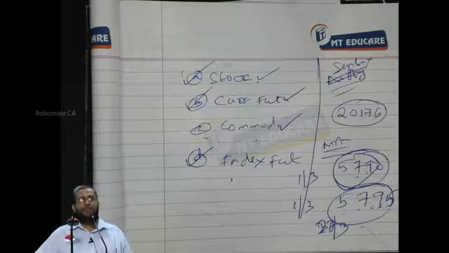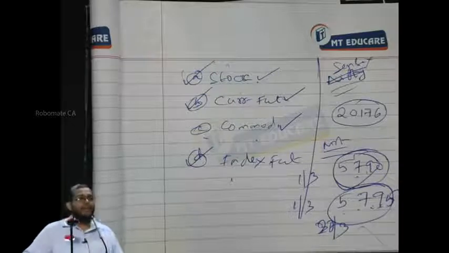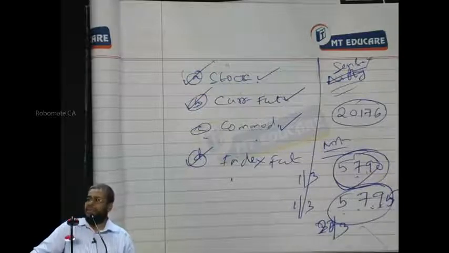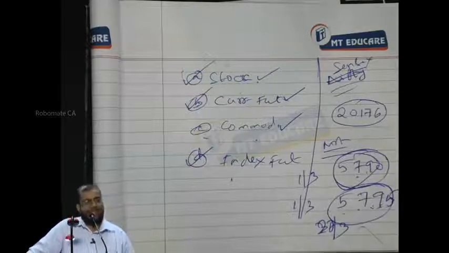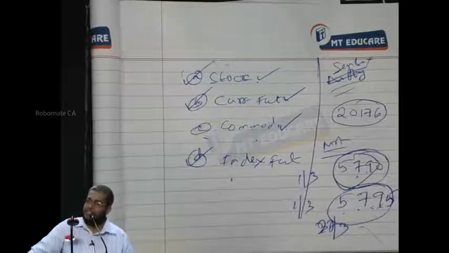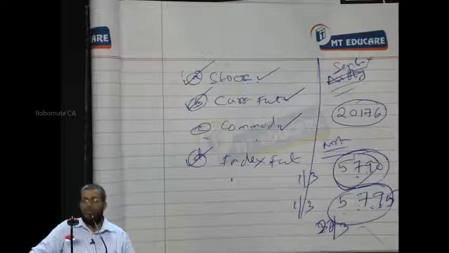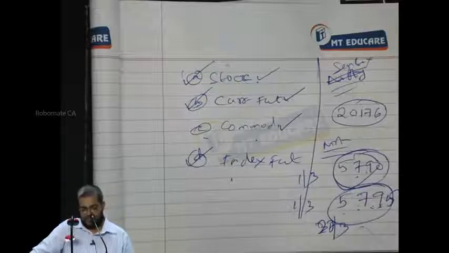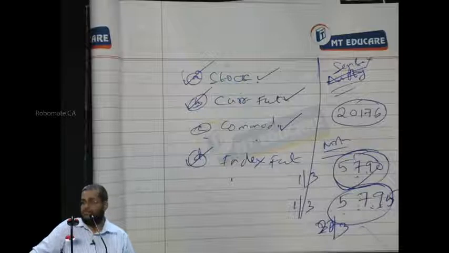Stock futures are cash settled, I am telling the present position. It may be reversed anytime by the exchanges. Index futures, always cash settlement. Currency futures also cash settlement.